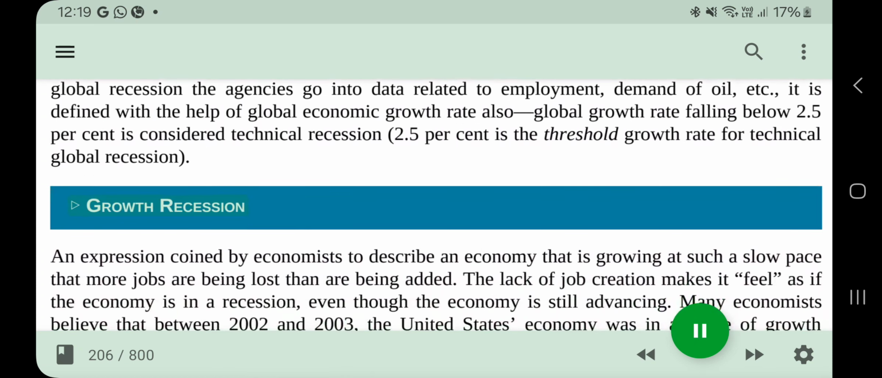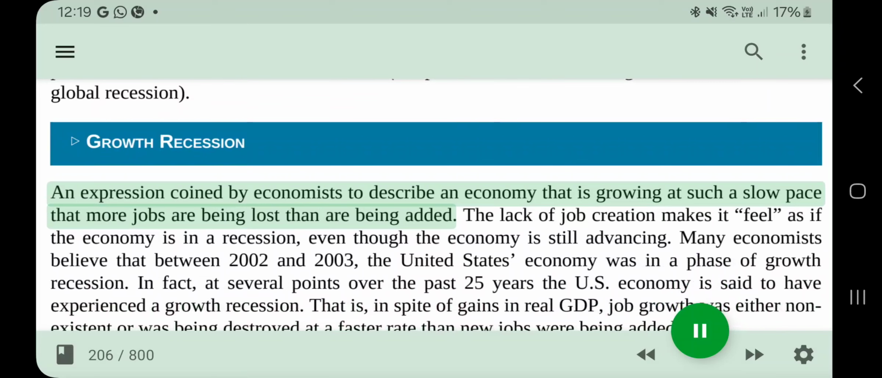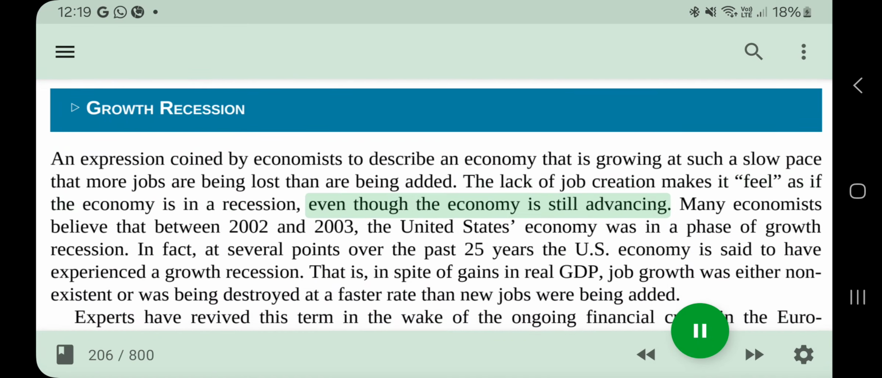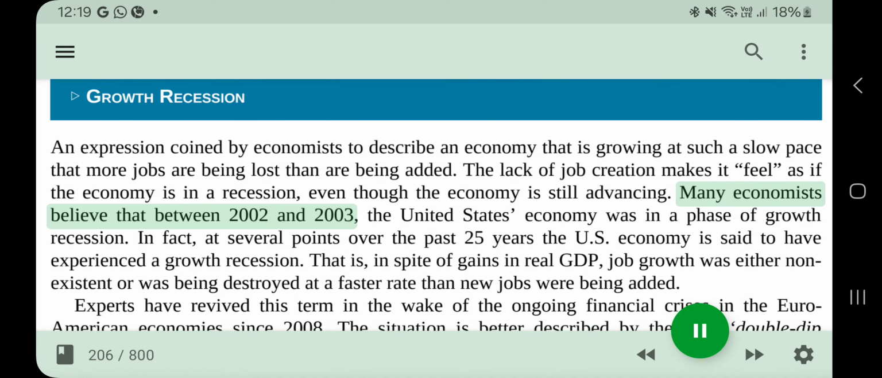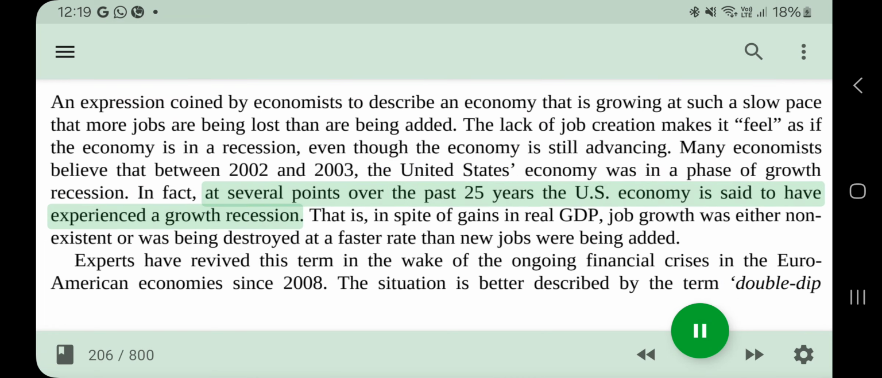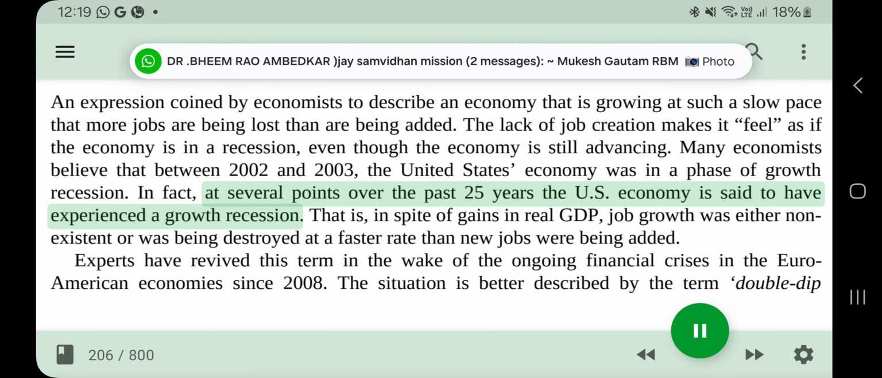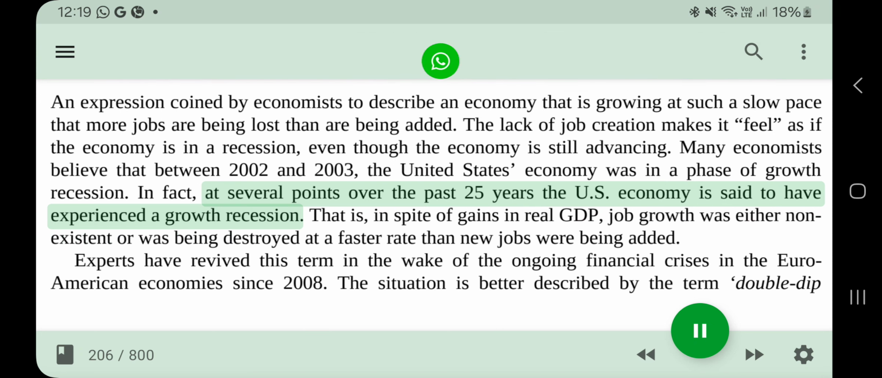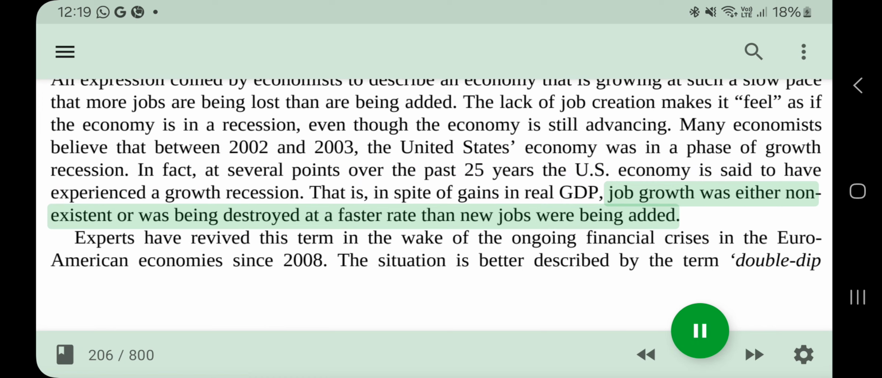Growth recession. An expression coined by economists to describe an economy that is growing at such a slow pace that more jobs are being lost than are being added. The lack of job creation makes it feel as if the economy is in a recession, even though the economy is still advancing. Many economists believe that between 2002 and 2003, the United States' economy was in a phase of growth recession. In fact, at several points over the past 25 years, the US economy is said to have experienced a growth recession. That is, in spite of gains in real GDP, job growth was either non-existent or was being destroyed at a faster rate than new jobs were being added.